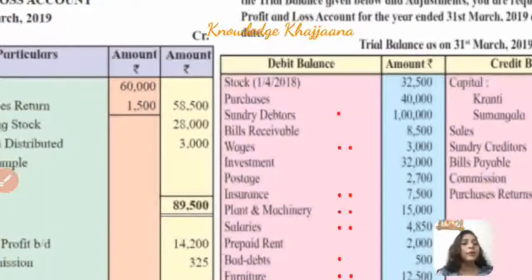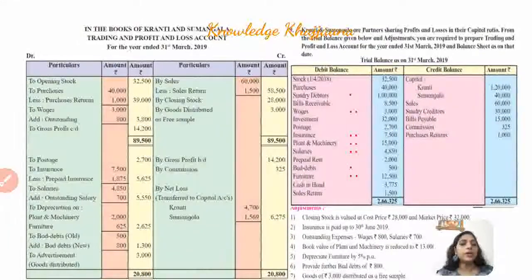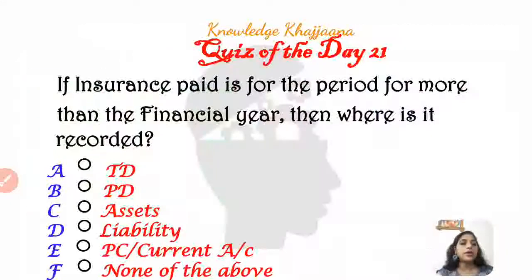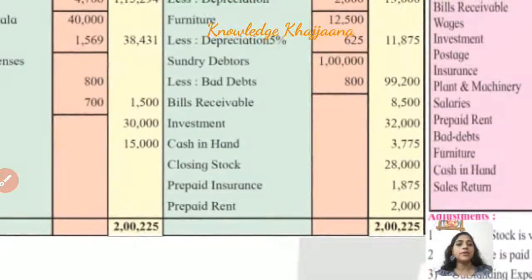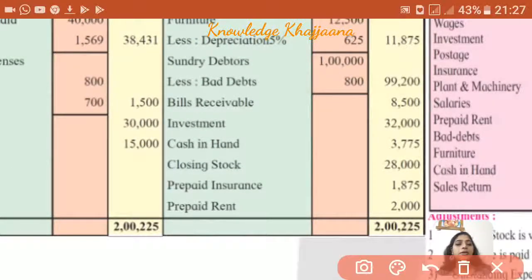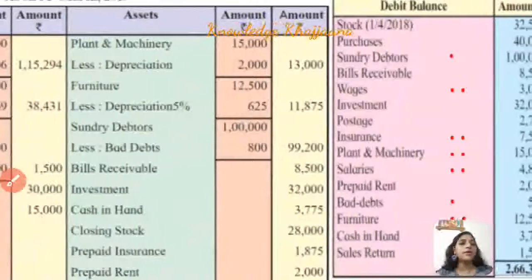Investment. Investment amounting to rupees 32,000. What is investment? Investment is an asset. So here investment should be recorded on the balance sheet asset side. Okay. Balance sheet asset side we have to record the investment. Investment amounting to rupees 30,000, balance sheet asset side. Then postage.